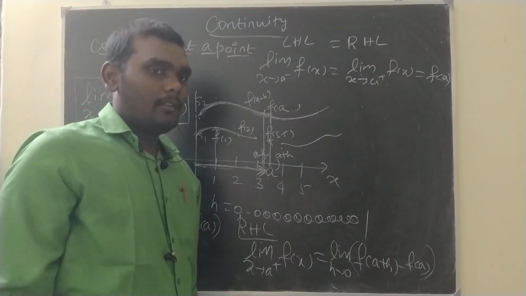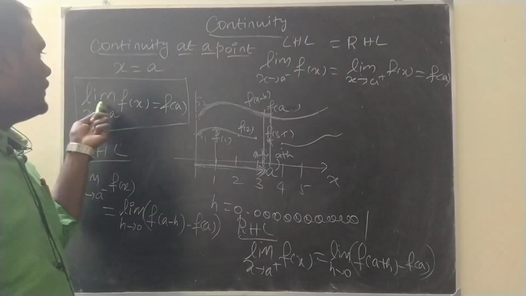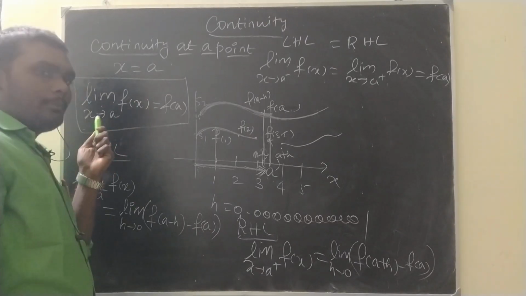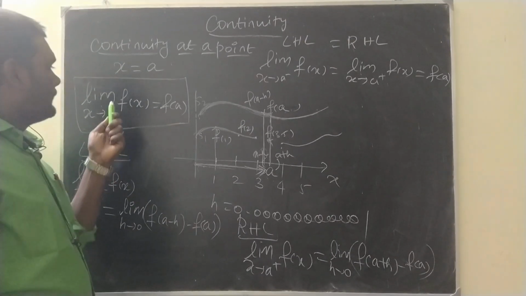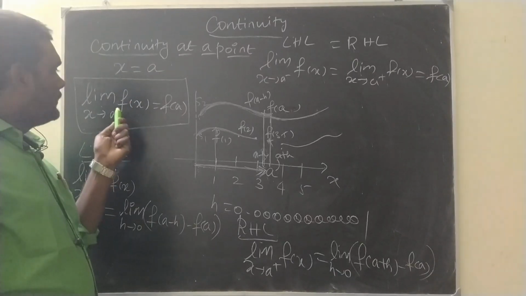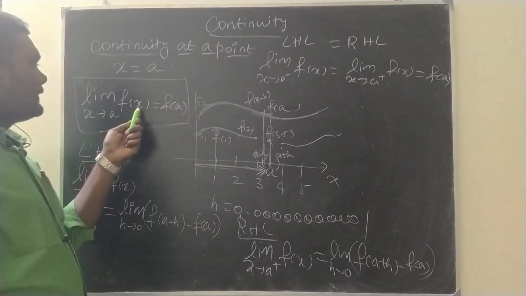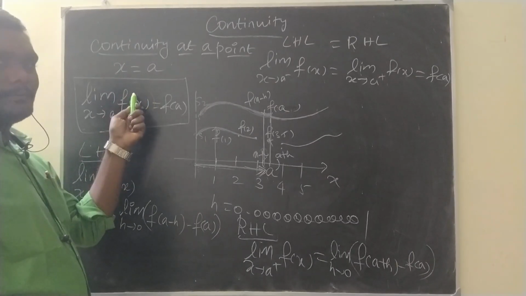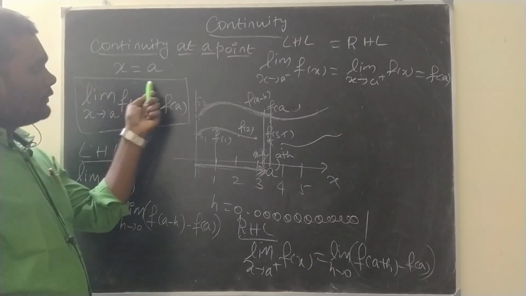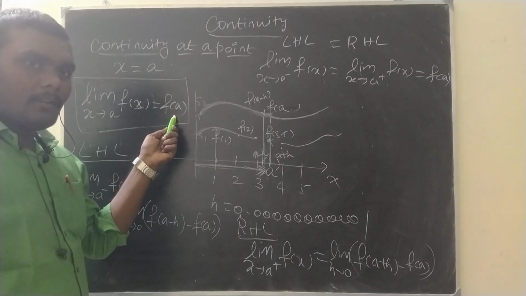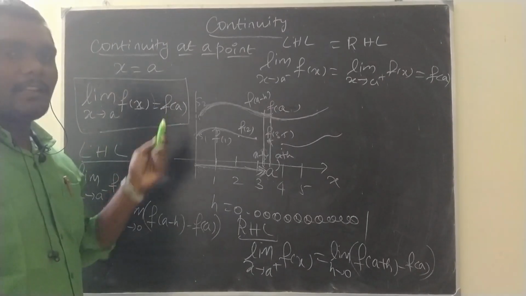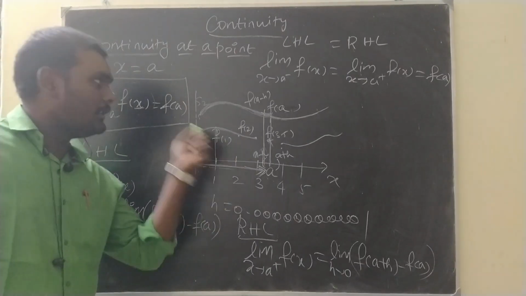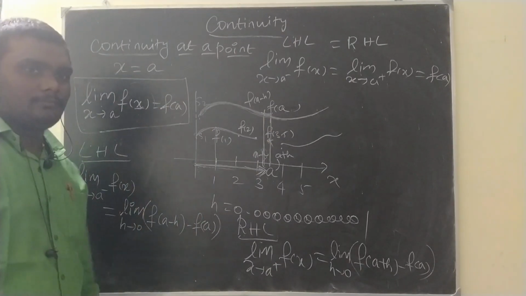As a definition, how will we say it? Limit x tends to a, meaning what? x approaches a. In this f of x, x approaches a. Then where will this f of x go? It will go to f of a. Then only we can say it is continuous. Understood or not? This one we have written in the notation form. That is all.